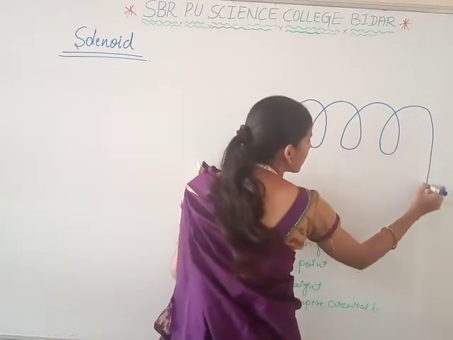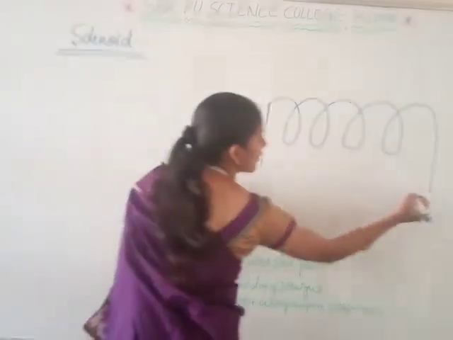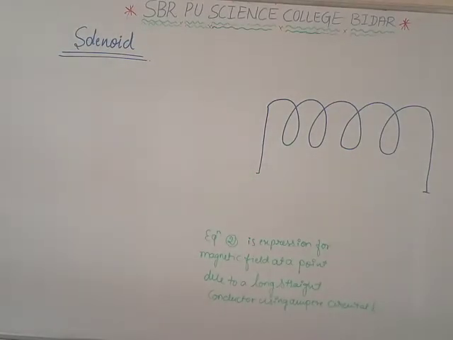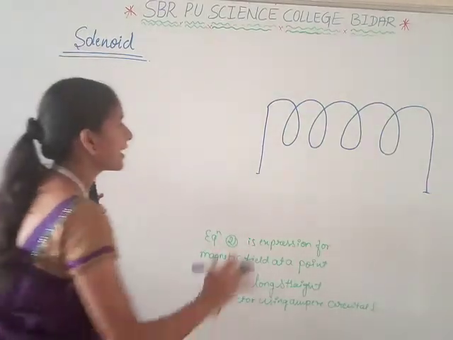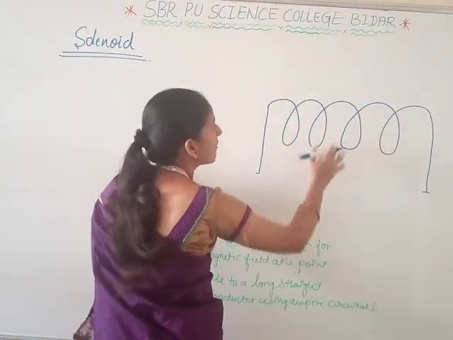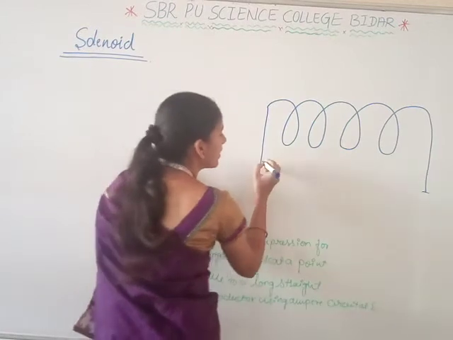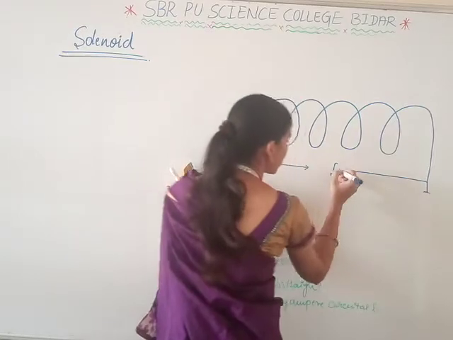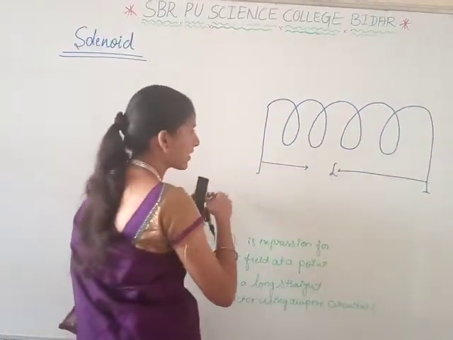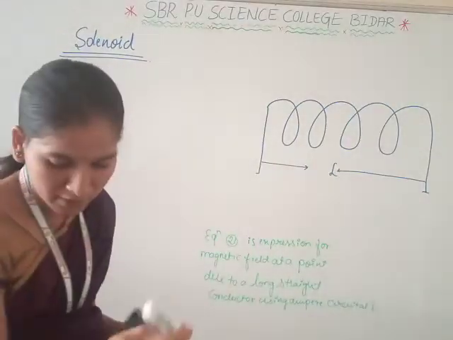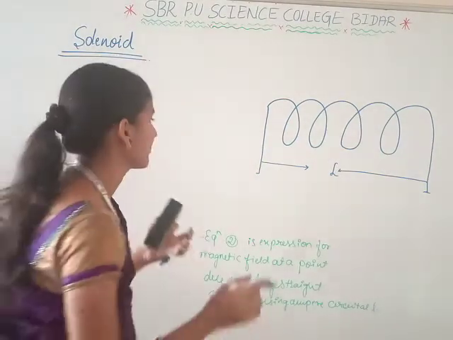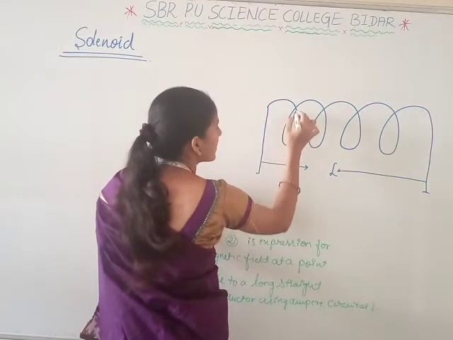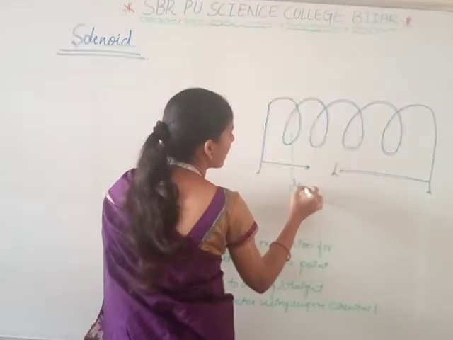Here, the length of the solenoid is larger compared to the diameter of the helix.